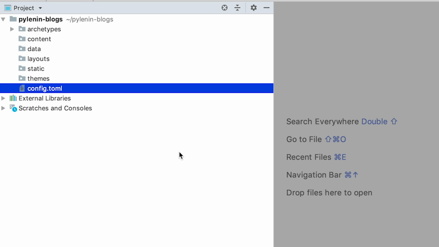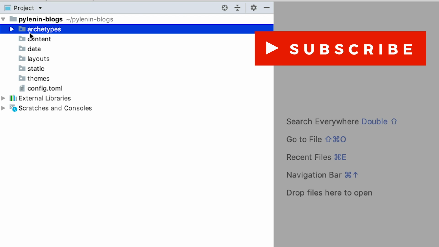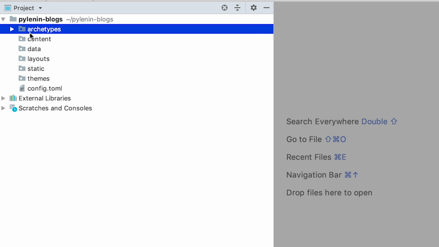So, let's talk about archetypes. Truth be told, unless you want to go super advanced with Hugo, you are not going to use it that much. In fact, I'm not going to use it for my final website as well, but it's good to know about it. Archetypes are templates that are used for creating new content.